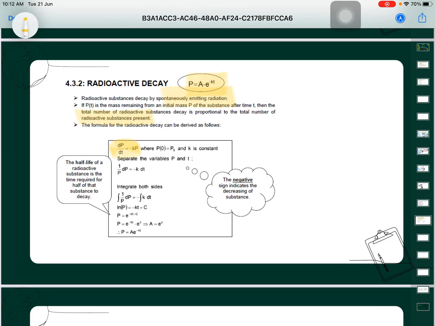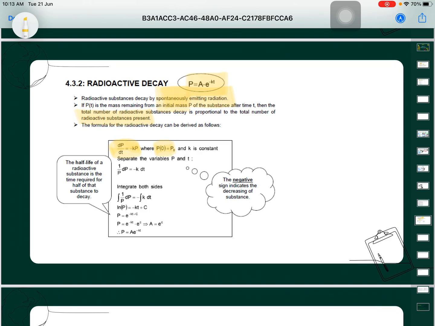Why negative? Because when we differentiate, it will have a decreasing amount as the radioactive substance decays. So at time 0, P equals P0, and k is a constant.